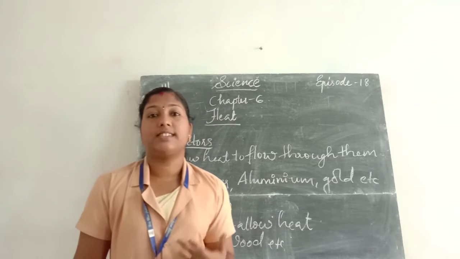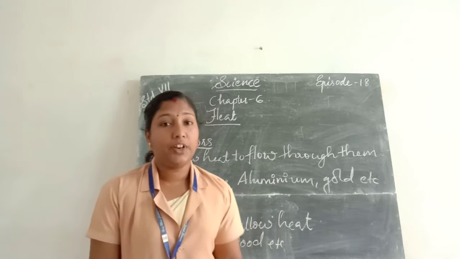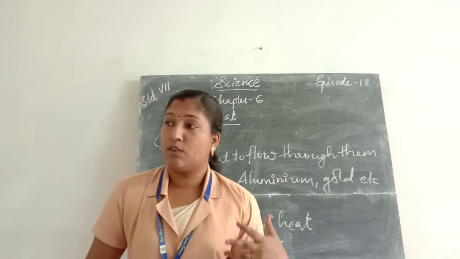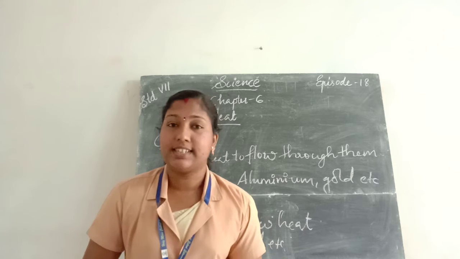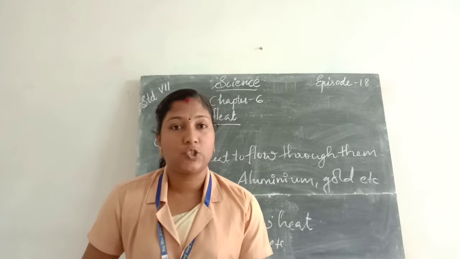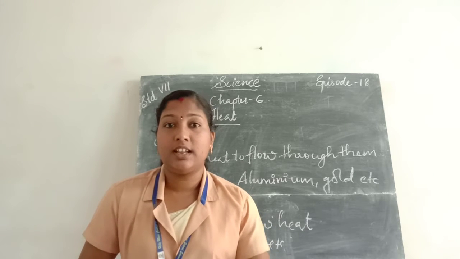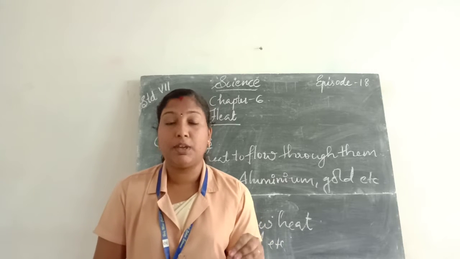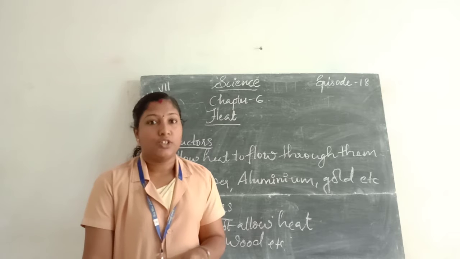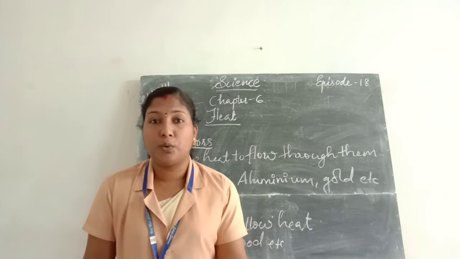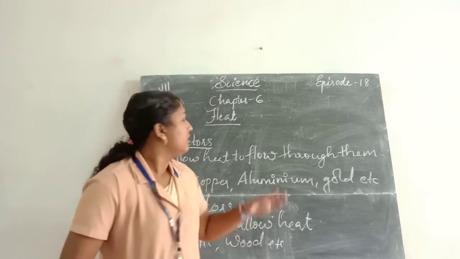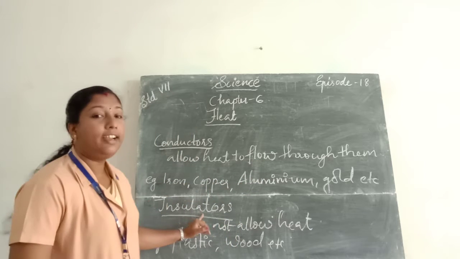Otherwise, if we make food in aluminium, steel or iron vessels and touch that material on the gas stove, we feel heat because it is a conductor. So it allows heat to flow through them. So these are about conductors and insulators.